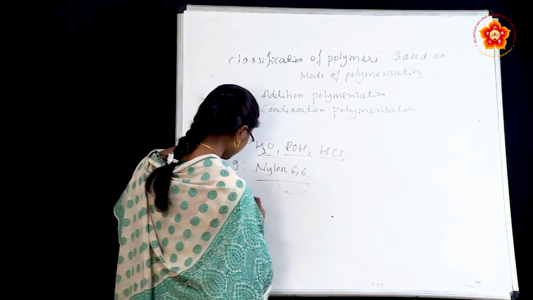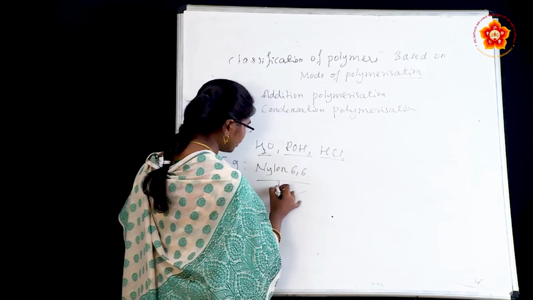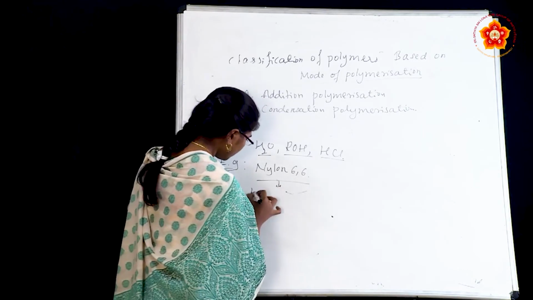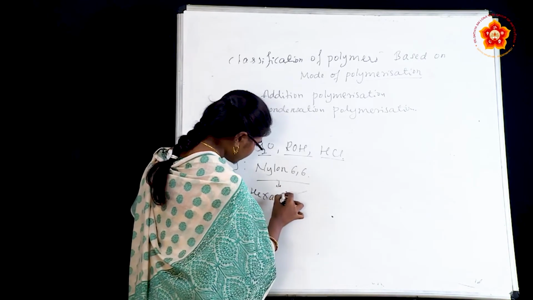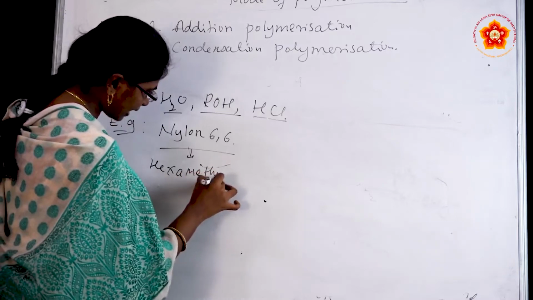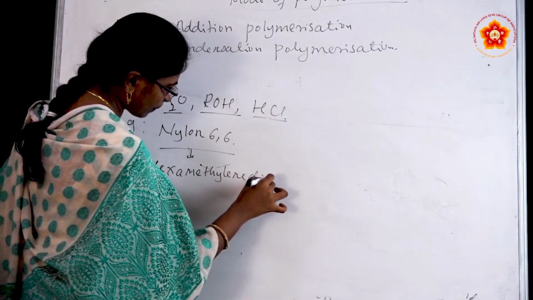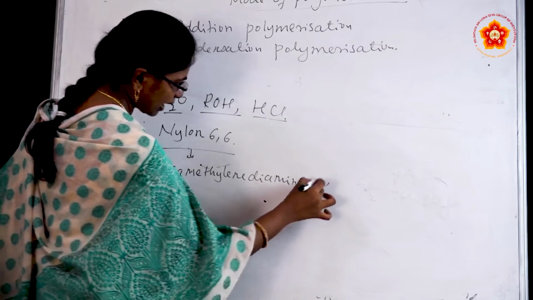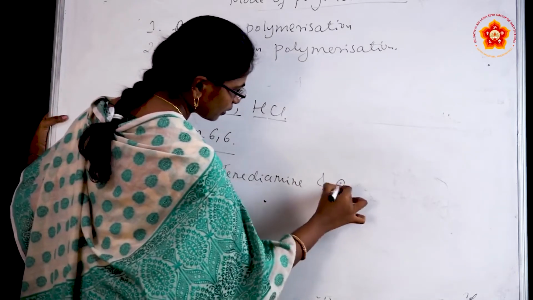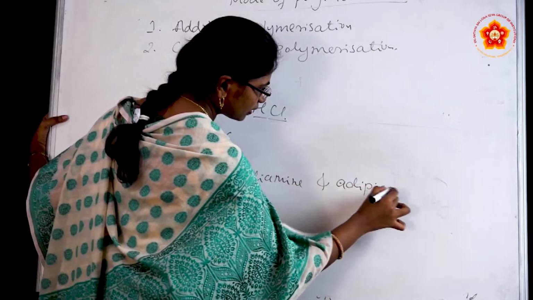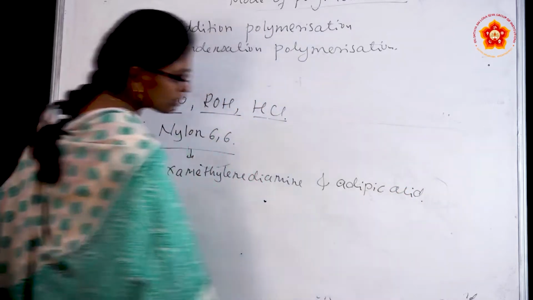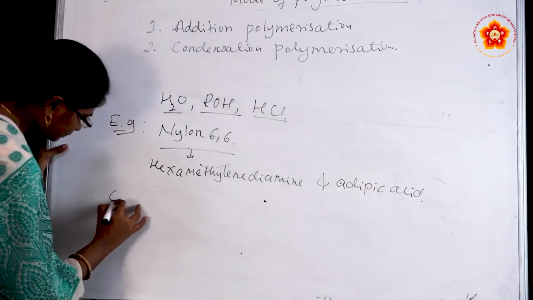So I will write the reaction here, that is nylon 6,6. How will we prepare nylon 6,6? We will prepare nylon 6,6 by hexamethylene diamine and adipic acid. So I will write the reaction here.